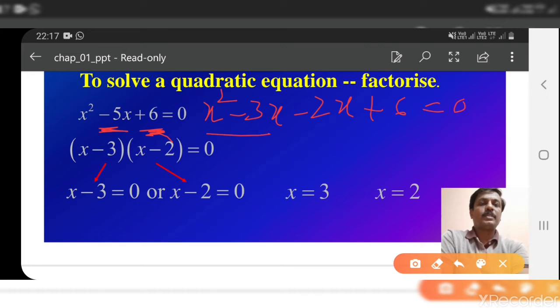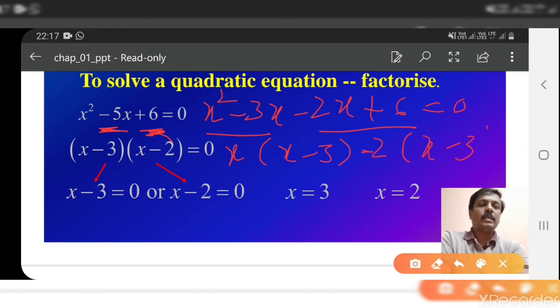Then we consider the first two terms and the last two terms. In the first two terms, we can take x common, then it becomes x into x minus 3. Then in the last two terms, we can take minus 2 common, then we get minus 2 into x minus 3, equal to 0. Next, in these two terms, x minus 3 can be taken as common.